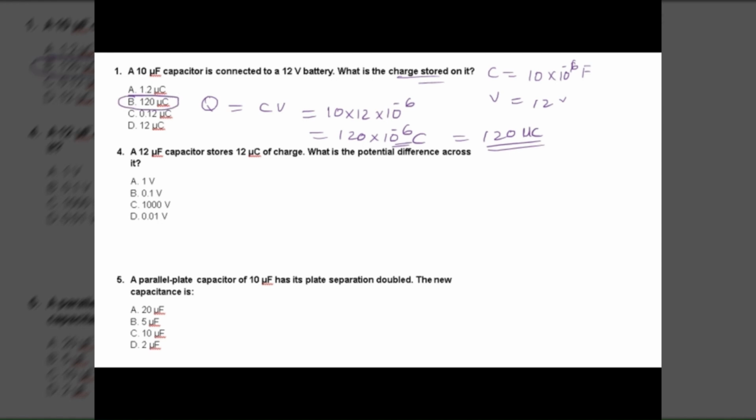B. How? You have to find V here. V is equal to Q over C. Q is how much? 12 times 10 to the power minus 6, and C is 12 times 10 to the power minus 6. So it's without any calculation.